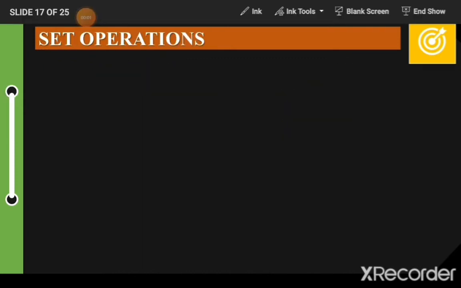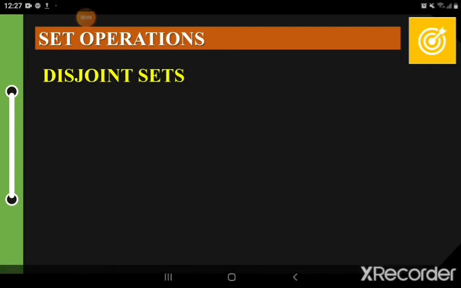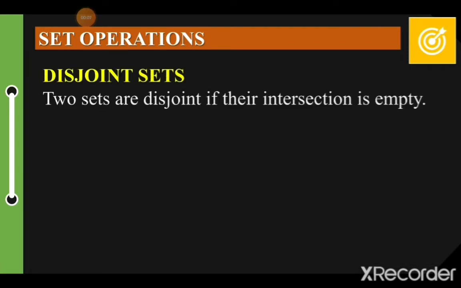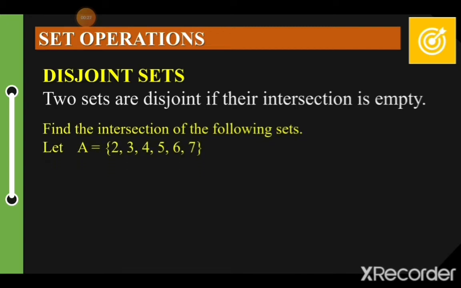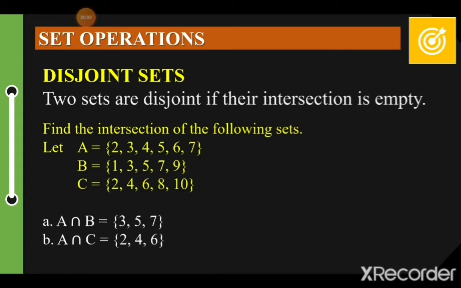So, we have another set operation, which is disjoint sets. When can you say that a set is disjoint? You may say that it is a disjoint set if, when you get the intersection of the sets, there are no elements that can be found. That is a disjoint set. So, find the intersection of the following sets. Letter A, you have 2, 3, 4, 5, 6, 7. B, 1, 3, 5, 7, 9. And C, you have 2, 4, 6, 8, 10. Okay? So, what are the intersections of the sets?